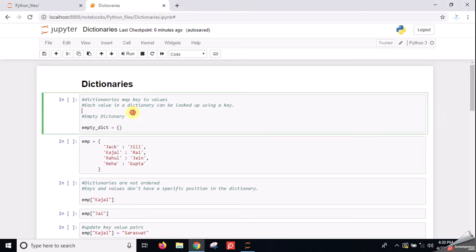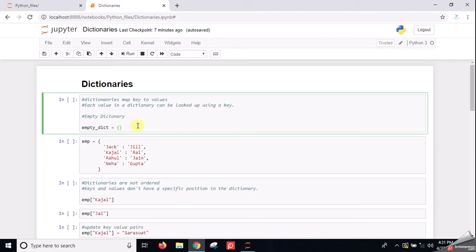So let's start. First of all, how can we define an empty dictionary? Although an empty dictionary doesn't have any special use later on, we should know how to define it. We can define the empty dictionary by using curly braces. We have already used square braces to define list values, and parentheses to define tuple values. For dictionaries, we use curly braces.